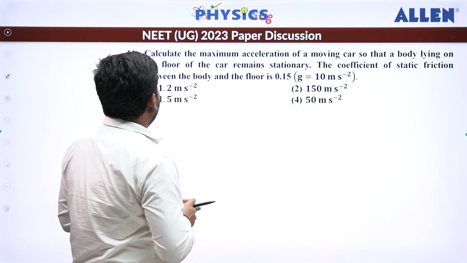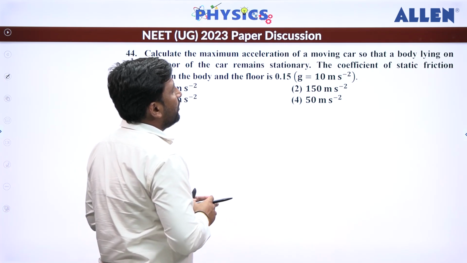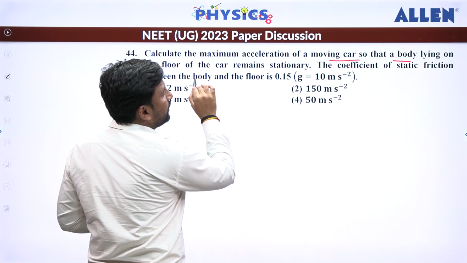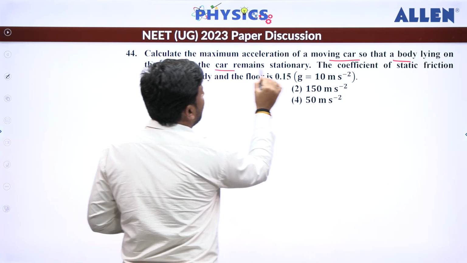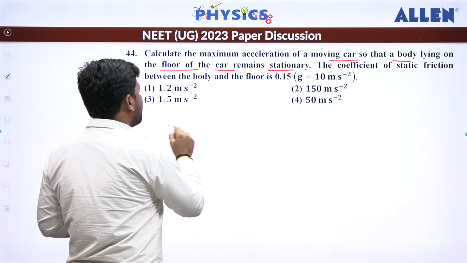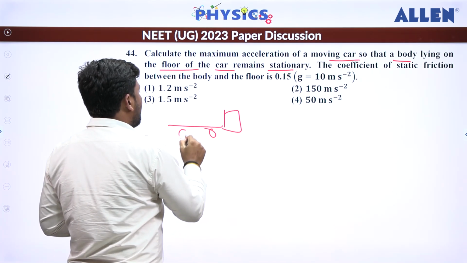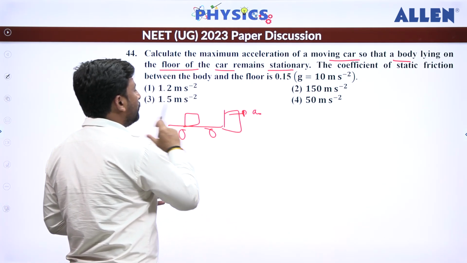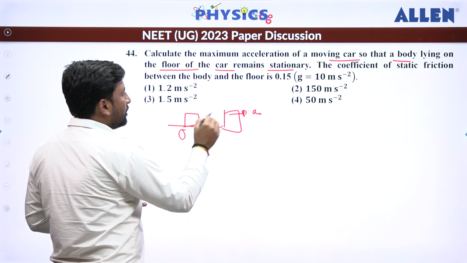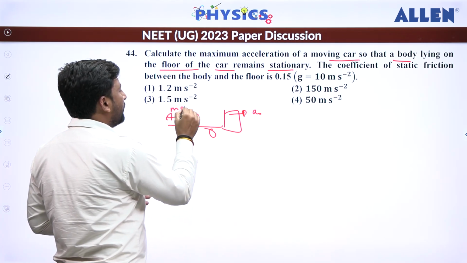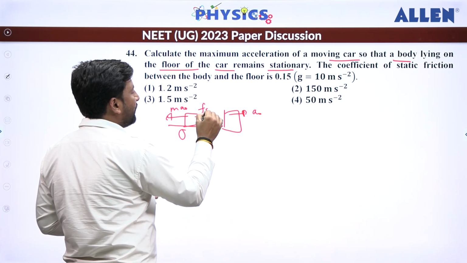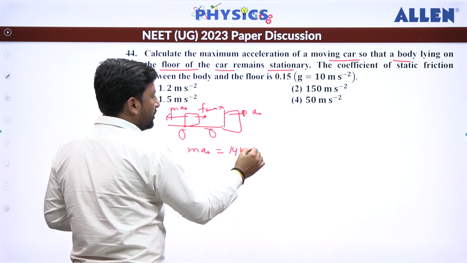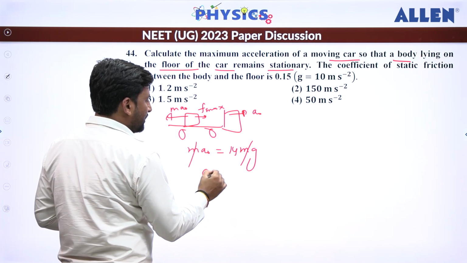Next, calculate the maximum acceleration of a moving car so that the body lying on the floor of the car remains stationary. So we know that, let's suppose there is a car which is moving and a body is placed on it, then what can be the maximum acceleration A naught so that it does not slip? So we know that the pseudo force is going to be how much? M into A naught, and that should be equal to the what? Friction force, F max. So we can say M A naught should be equal to how much? Mu M G. So from here we can say A max can be how much?